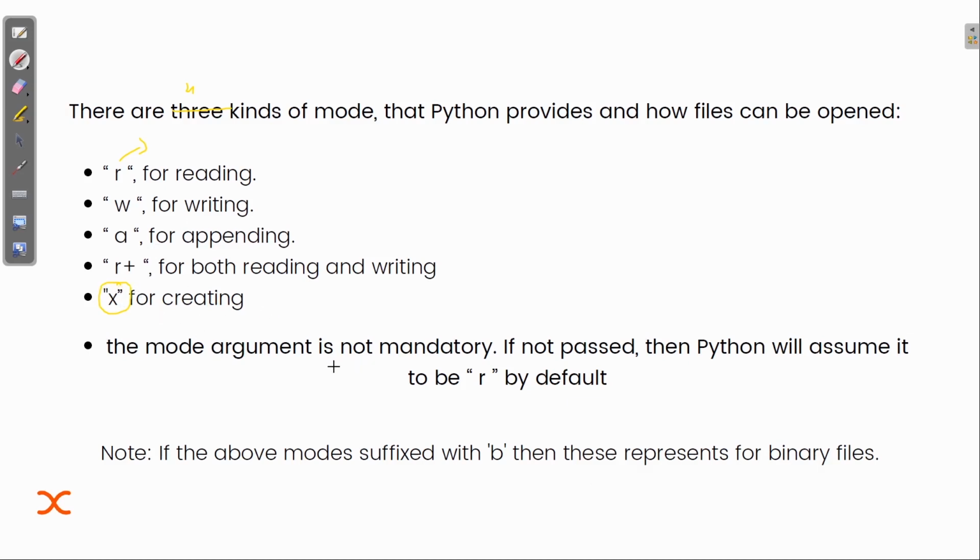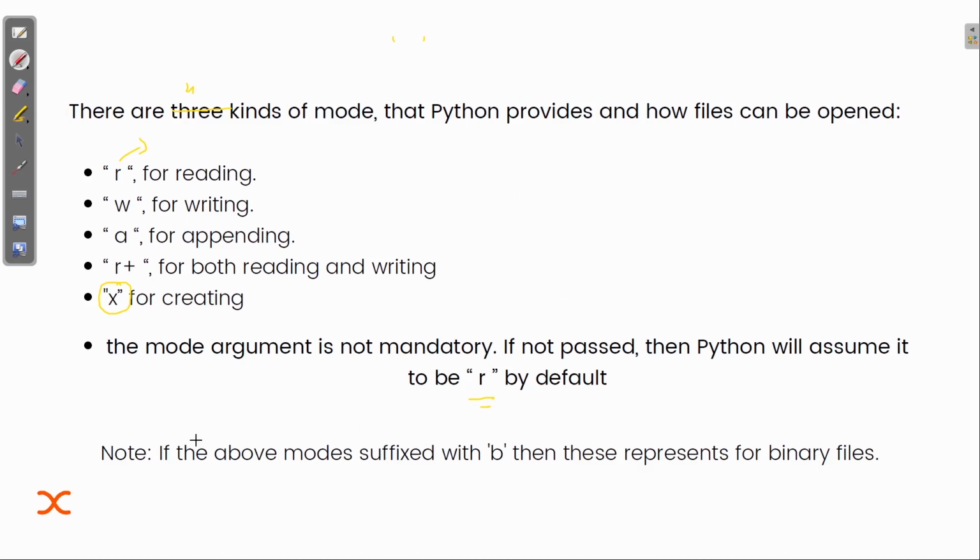Okay, so the mode argument is not mandatory. I've already told you that it's not mandatory to specify the mode, because we have one default mode that is already there. Now what is that default mode? If we don't specify the mode in which we are opening the file, it will take it as read. By default it will be in the read mode, and we can only read that file. Sometimes users forget to add the mode and just write open and then the file name. At that time no error will be shown. It will simply be in the read mode.